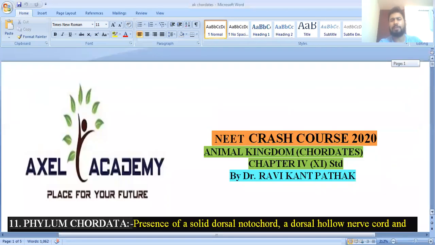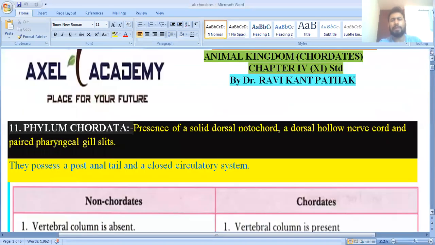And last phylum, that is the phylum Chordata. And phylum Chordata have some specific characters which are considered the three most important. What is the most important character you can see? First is the presence of a dorsal tubular nerve cord. This is the most important characteristic of the Chordata: presence of the dorsal tubular nerve cord.